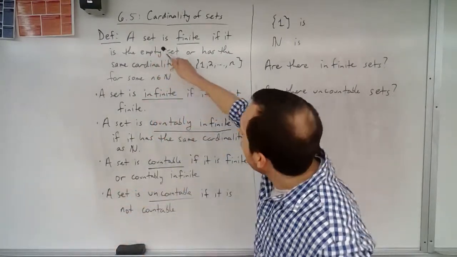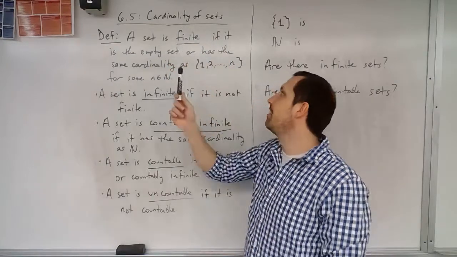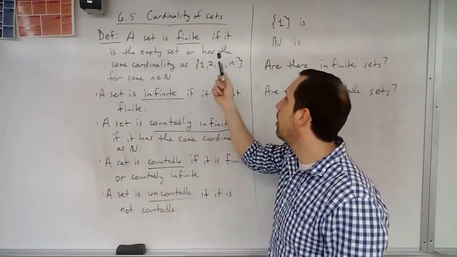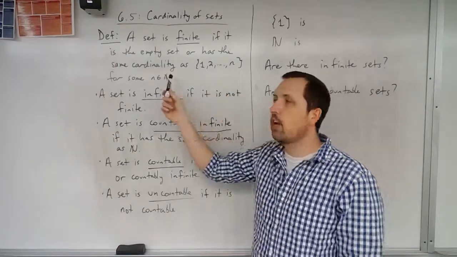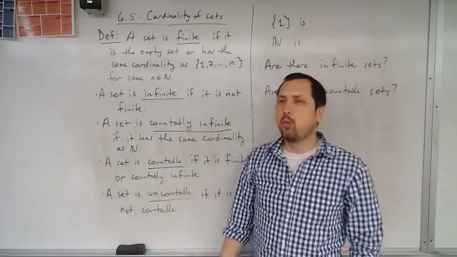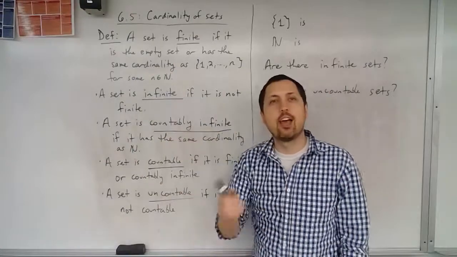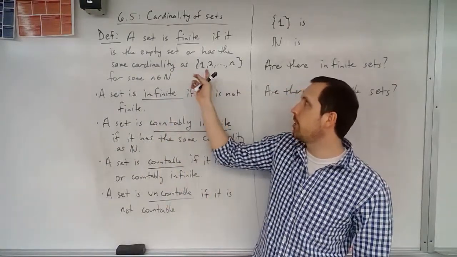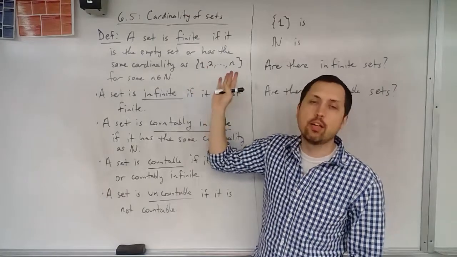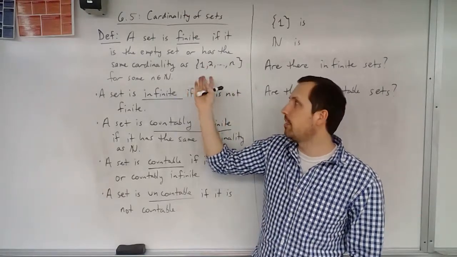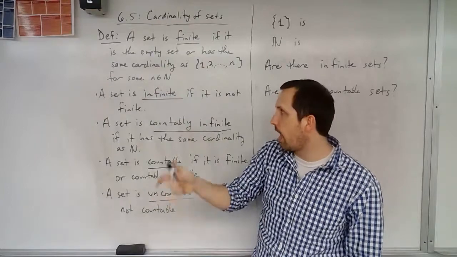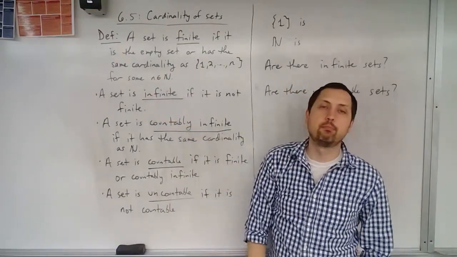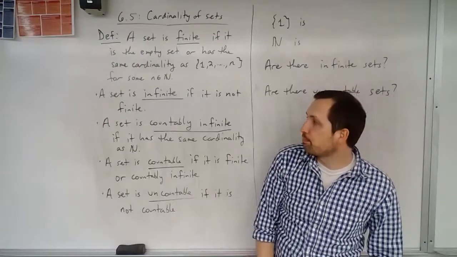A set is called finite if it is the empty set or has the same cardinality as 1, 2, 3, all the way up to n for some n of the natural numbers. So we're basically talking about finite sets. The empty set is going to be a finite set, and anything else where you have a perfect matching between, say, 1, 2, 3, 4, that's going to have the same cardinality as that, which is going to be finite. Now, infinite is that it's not finite. So it's a set that is not finite.